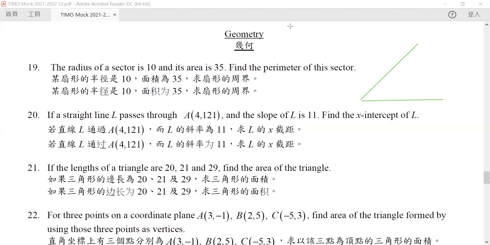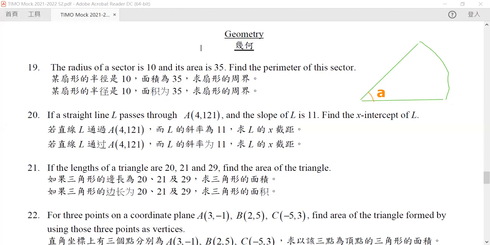So what is the area of this sector? Now this area of this sector is closely related to this angle. Let's call this angle A. So how can we find the area?